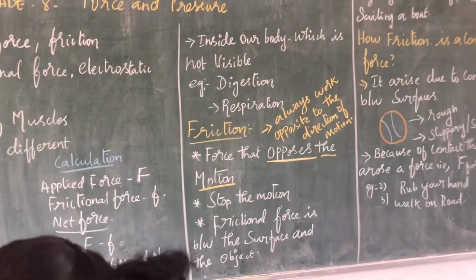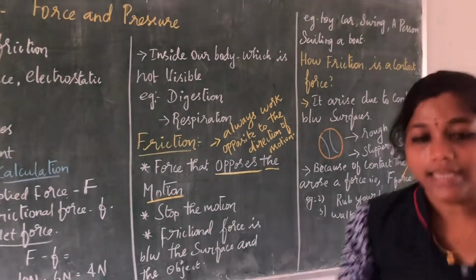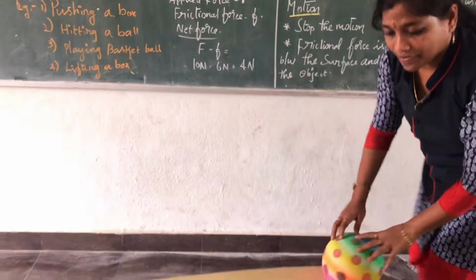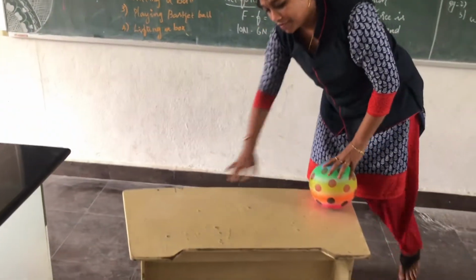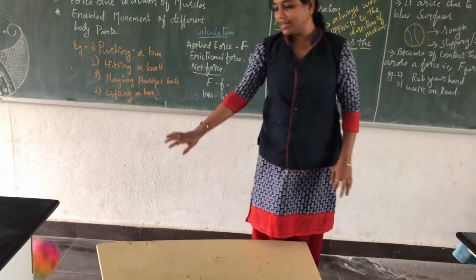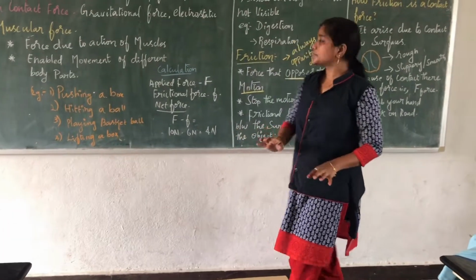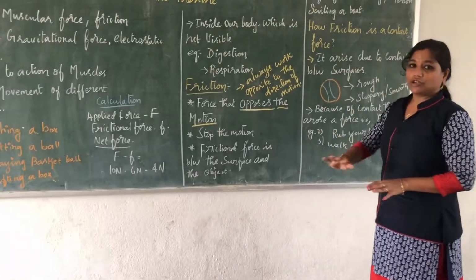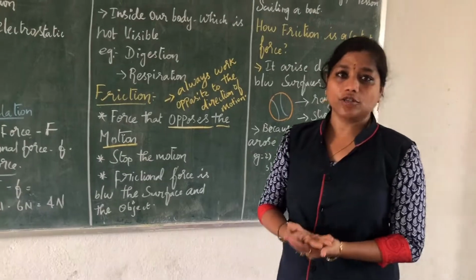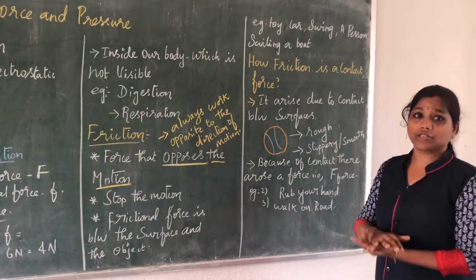I am just taking an example of a ball. See, here is a ball which I am going to put on a rough surface. Look, this is a rough surface. I am just pushing this ball. At one point, naturally, it will stop. This is because of the roughness of the surface as well as the friction force. So frictional force, as I said, arises from the contact between the surface and the object.